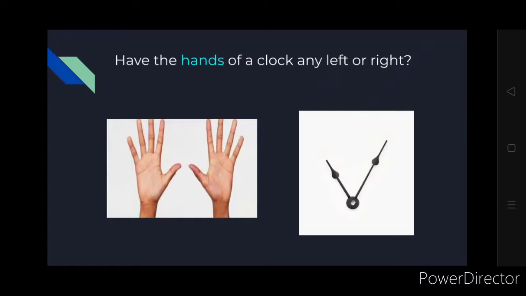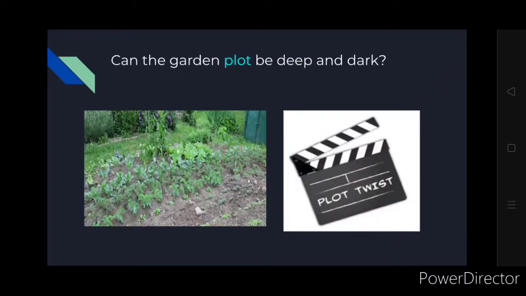Have the hands of a clock any left or right? As we have left and right hands, we can say left, right. Similarly, do the hands of the clock have any left or right?